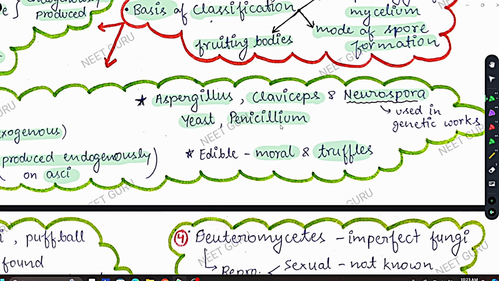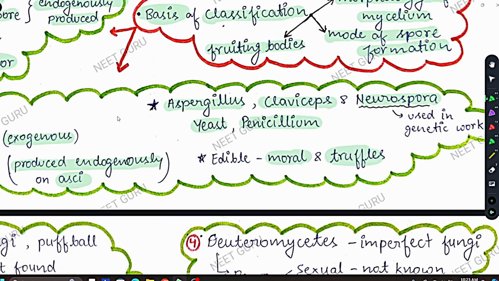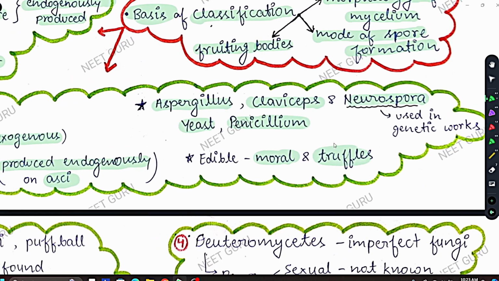Penicillium is the one that gives us penicillin, the antibiotic. So penicillin we get from Penicillium, and Penicillium is which type of fungi? You can say Ascomycetes. This is the type of question you can see in NEET or your board exams. Now, morels and truffles are edible types of fungus. These are edible, and people eat them. Now coming to Neurospora. Neurospora is important because it is used extensively in genetics work, widely used to study genetics.